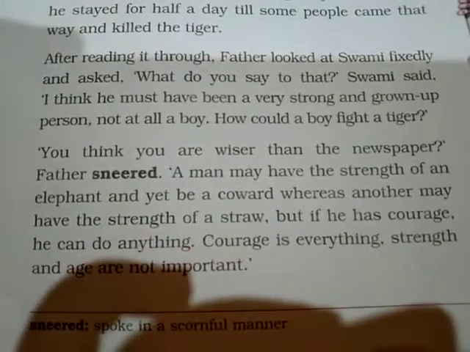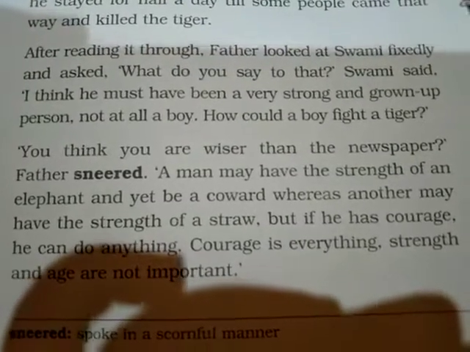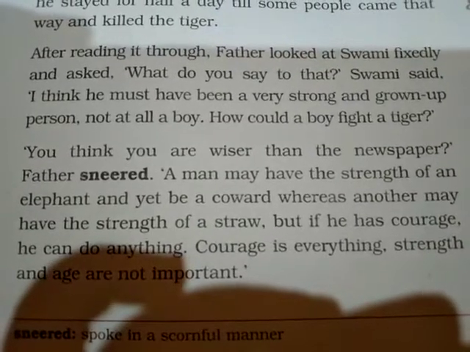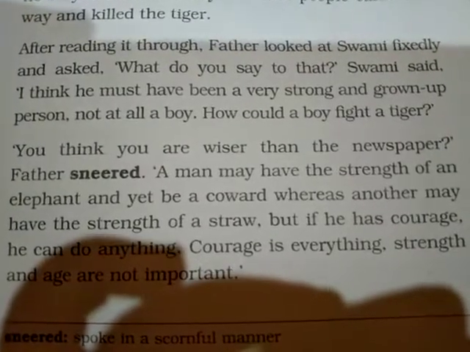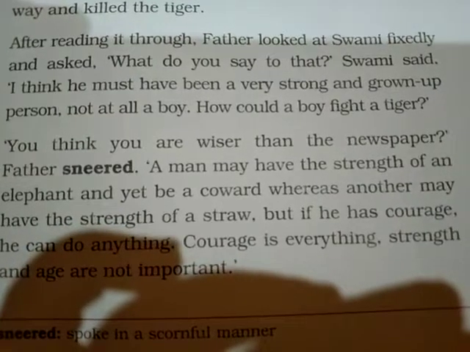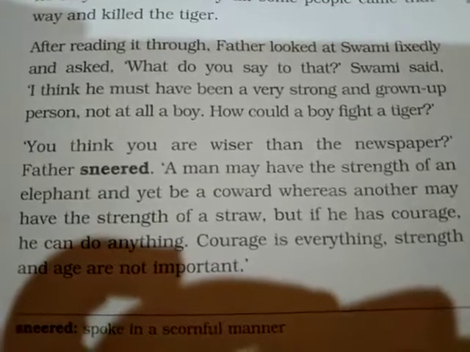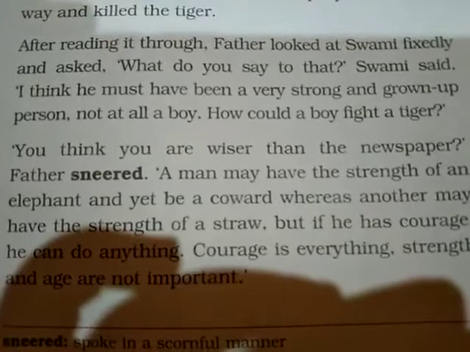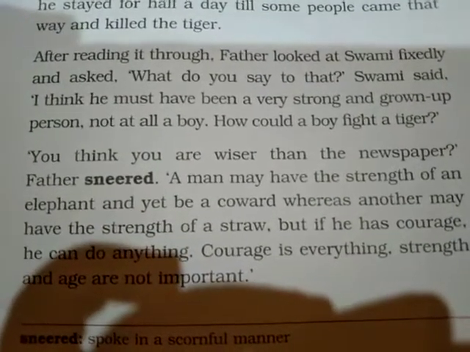A man may have the strength of an elephant and yet be a coward, whereas another may have the strength of a straw, but if he has courage, he can do anything. Then father said, a person can be strong enough like an elephant, and still he can be a coward. Coward means darpoke. Whereas another may have the strength of a straw.